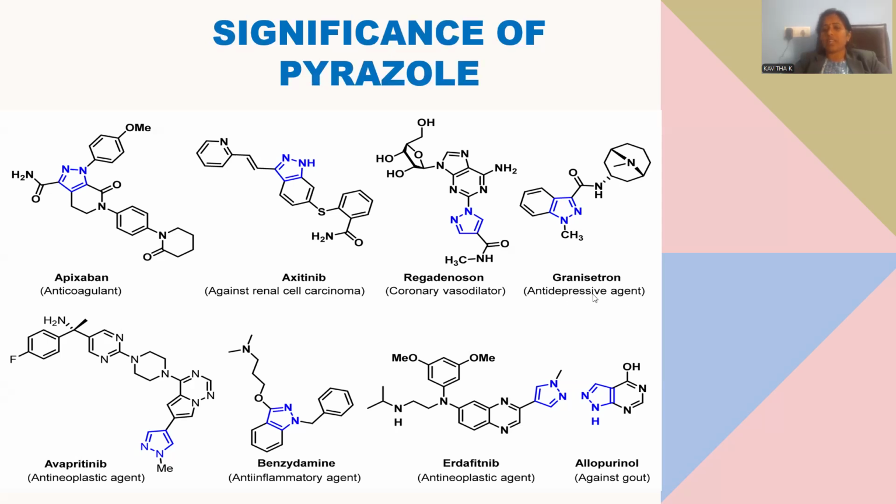Just now we discussed antidepressive agents, which activate the brain so that positive thinking levels are enhanced, depression is reduced, and anxiety is reduced by administration of a drug called granisetron. Granisetron is the drug which is used to activate the brain functioning, so that depression conditions will be mitigated.